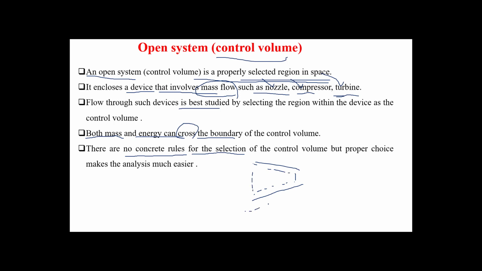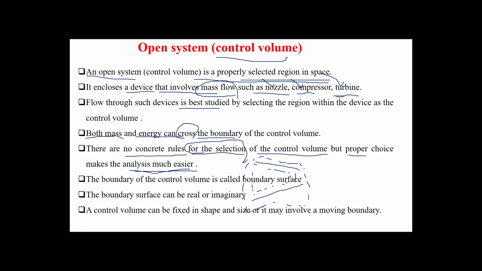Some of you take the control volume like this. So there is no concrete rule for the selection of control volume, but proper choice makes the analysis much easier. Either your selection will make the problem easier or it will be difficult to solve.